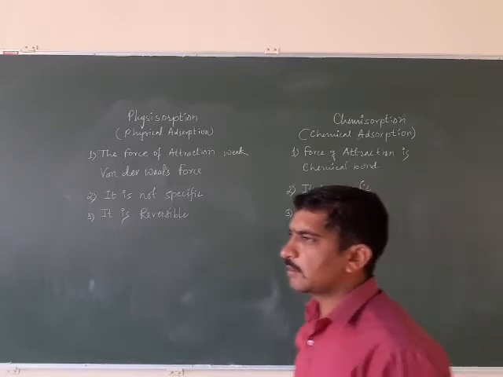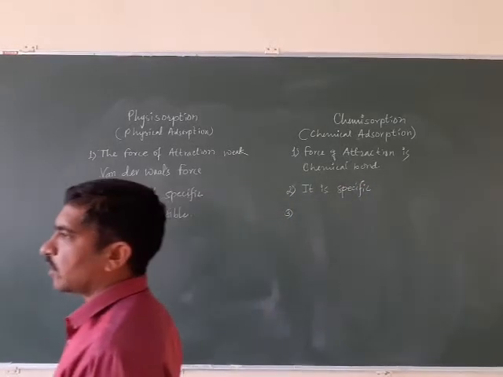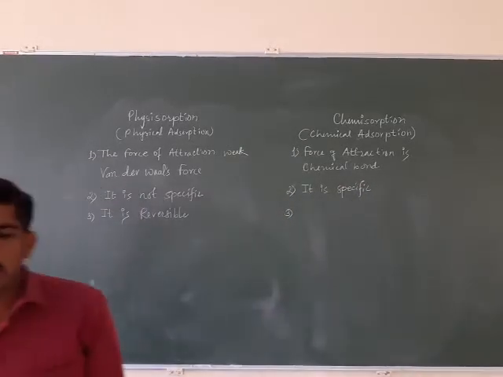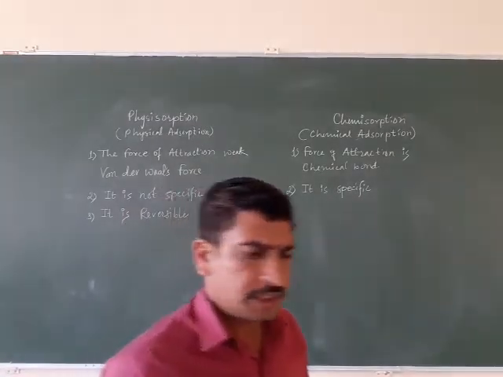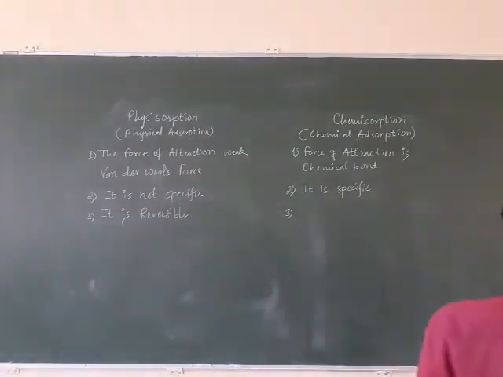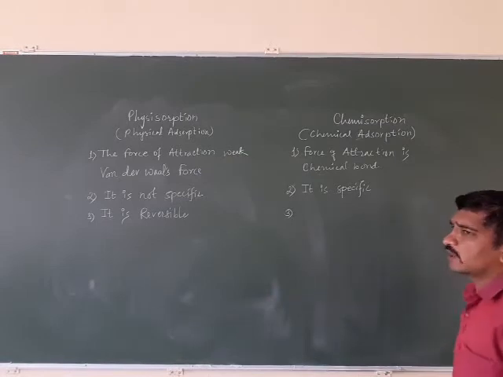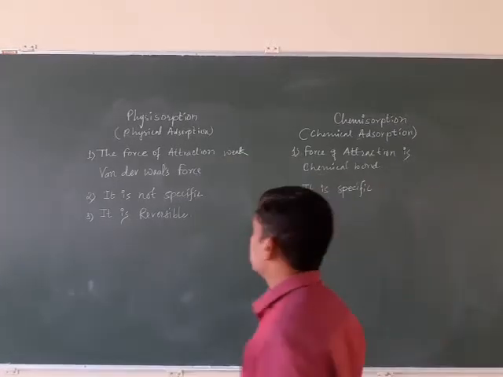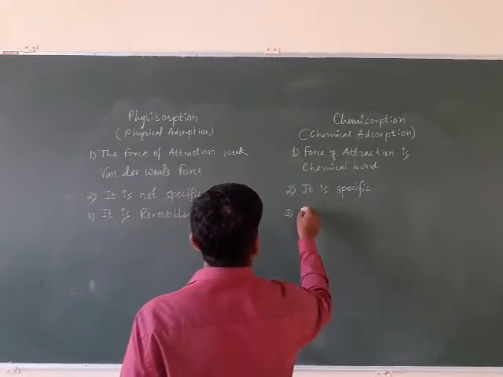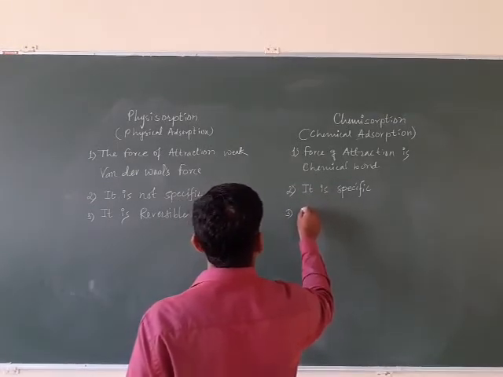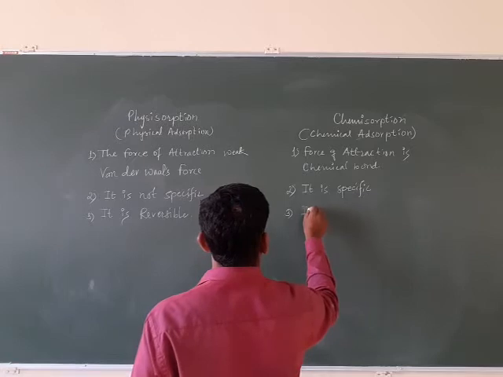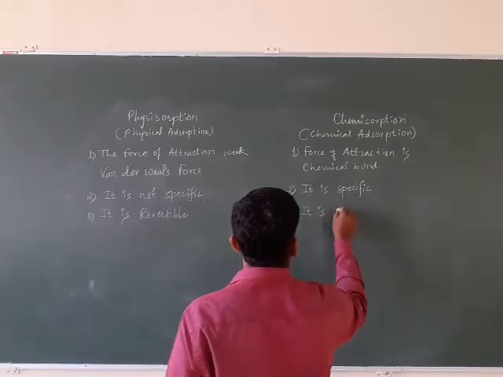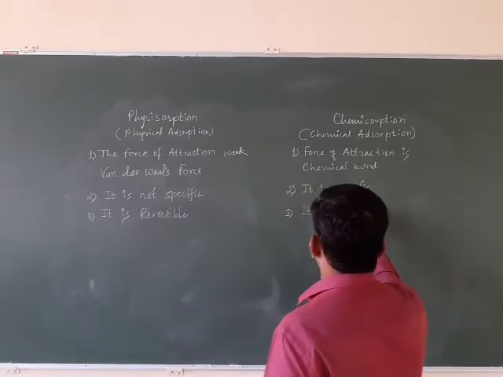Once we break the bond, it is very difficult to rejoin it, or once the bond is formed between adsorbate and adsorbent, it is very difficult to break. That's why chemical adsorption is irreversible.